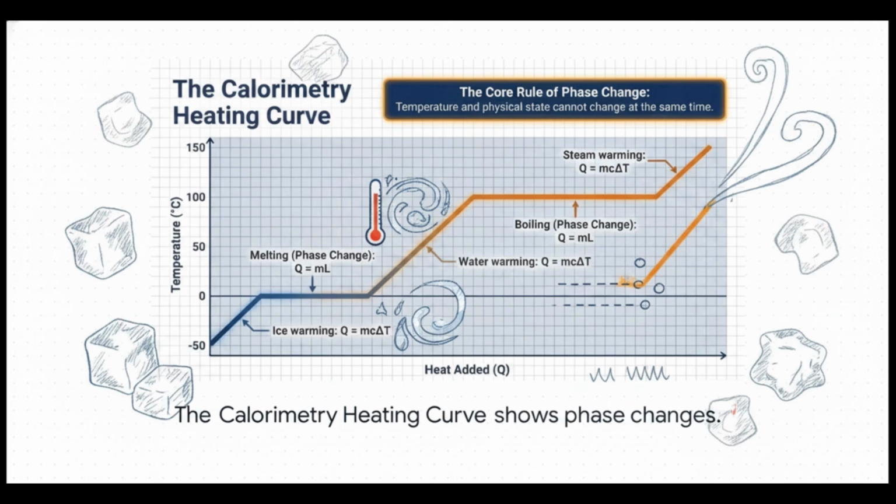So the absolute core rule of phase change here is this: temperature and physical state cannot change at the exact same time. It's always an alternating sequence.